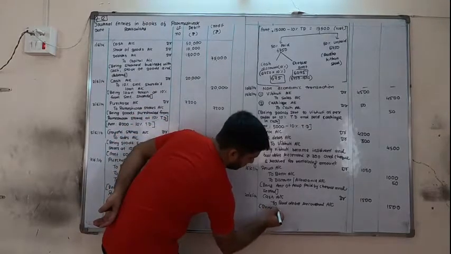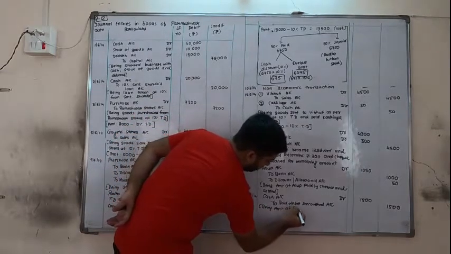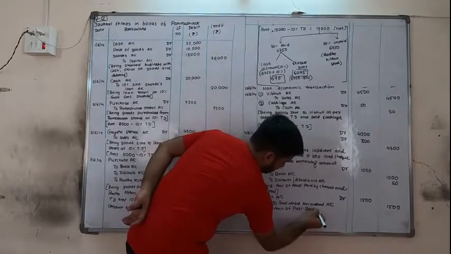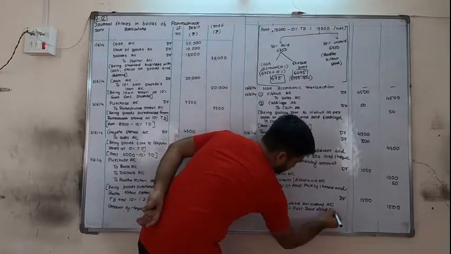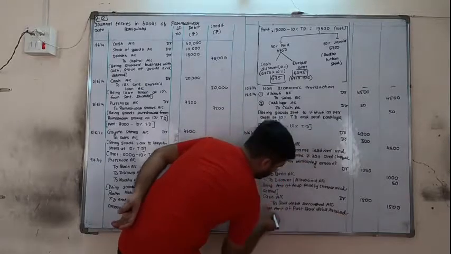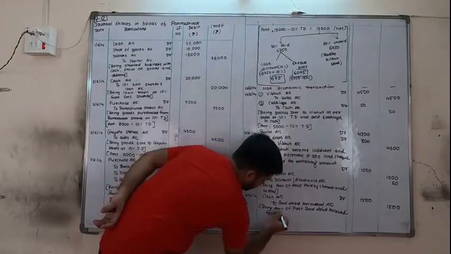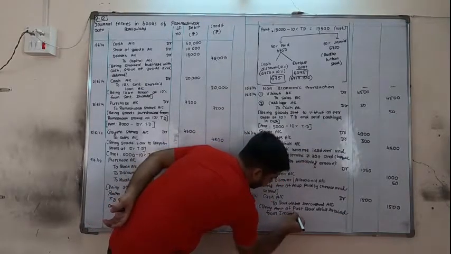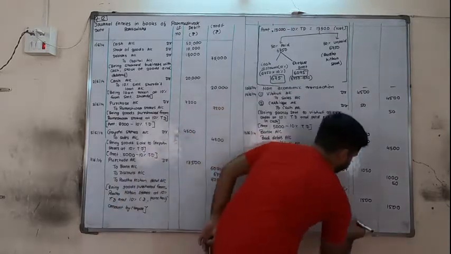Being amount of past bad debts received from Imandar. Here we can write Mr. Imandar's name.